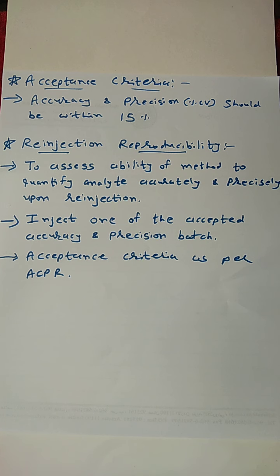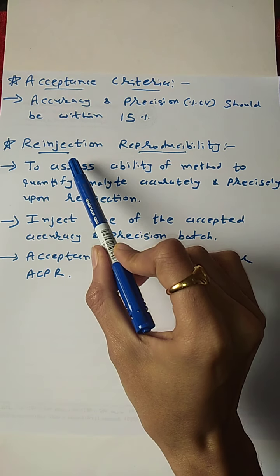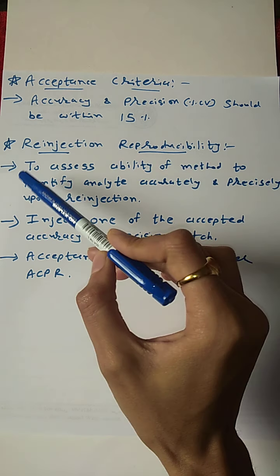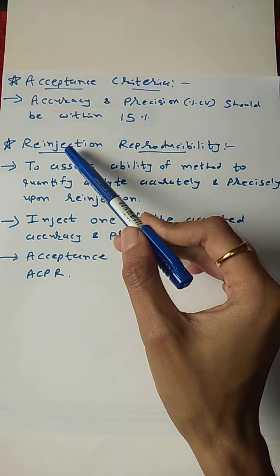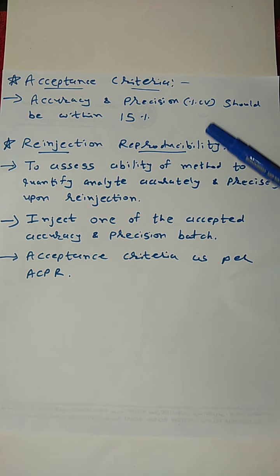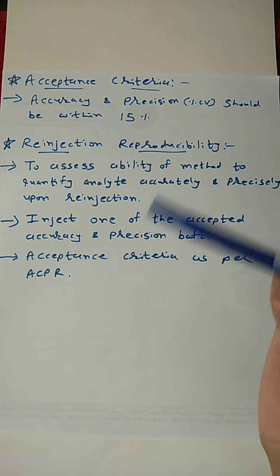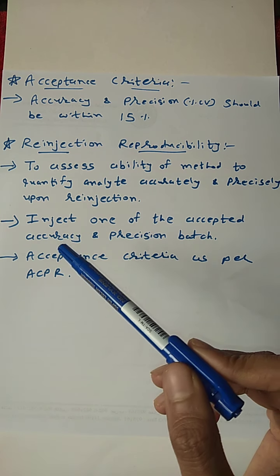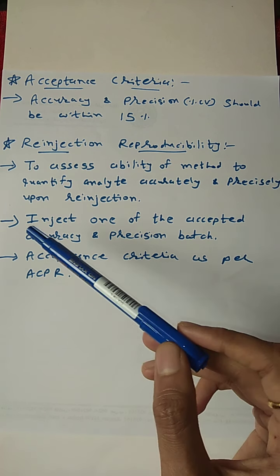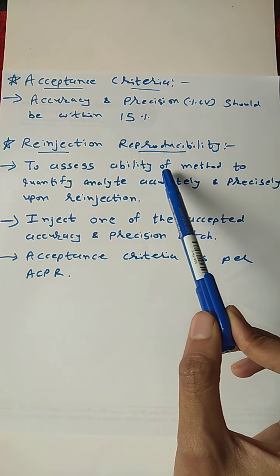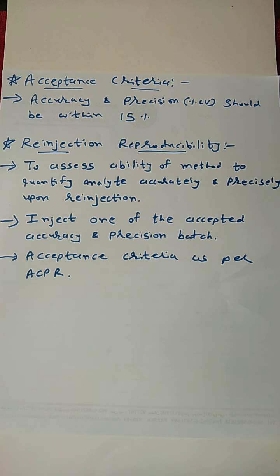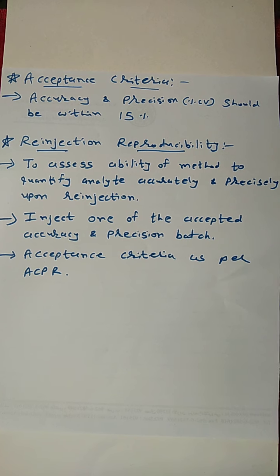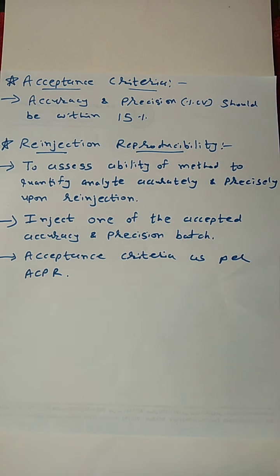Now, our next experiment is reinjection reproducibility. As the name suggests, reinjection and reproducibility. If I reinject any sample, I will get a reproducible result. That is called reinjection reproducibility. Now, what is the main reason to conduct this experiment? To assess the ability of the method to quantify analyte accurately and precisely upon reinjection.